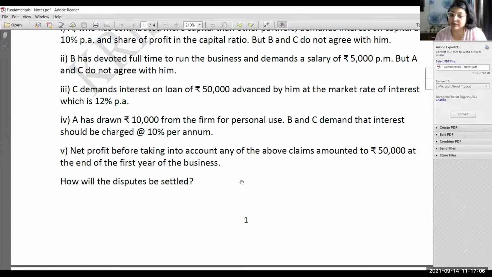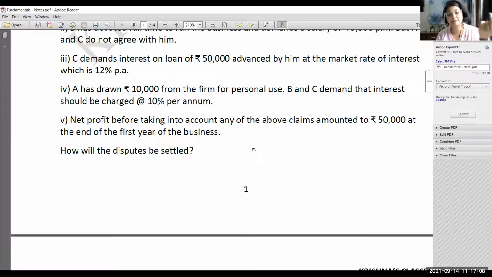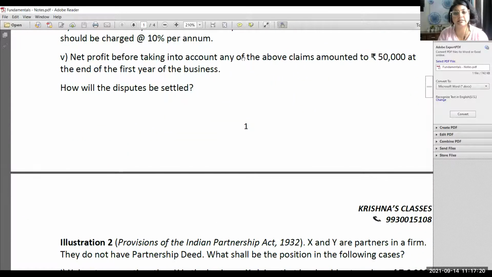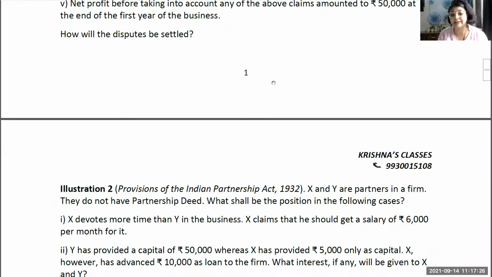You can do it from your own notes or from T.S. Grewal sir's book. Also, there are various questions given in illustrations, and there are questions given before the practical questions start. There are some initial questions given on this. Whatever book you are following, T.S. Grewal sir's book or D.K. Goel sir's book, you can follow from there. There are questions like that. So do not forget to practice those questions.